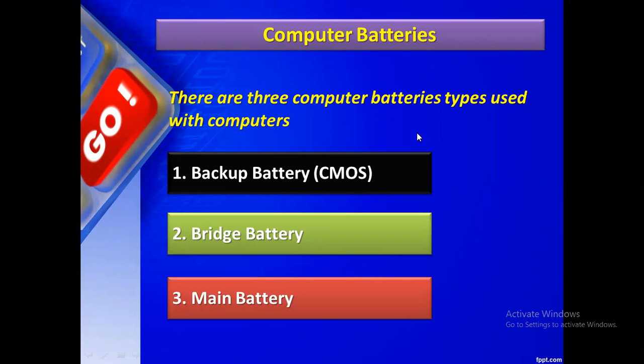The bridge battery, let me come from the UPS. Uninterruptible power supply, that is the full form of UPS. For example, for computer purposes they use a very small UPS. It will give backup for 15 minutes or half an hour, or even 1 hour, though 1 hour is a big time. It will just give power for 15 minutes or half an hour. That type of battery is called a bridge battery.